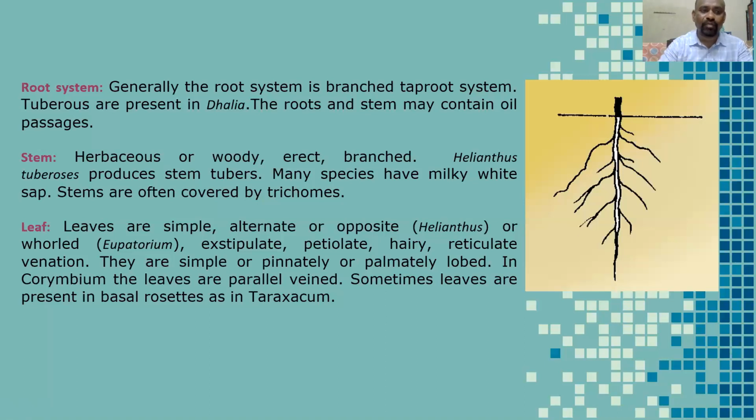Next, leaf. Students, leaves are simple, alternate or opposite, exstipulate, petiolate, hairy, with reticulate venation. They are simple or pinnately or palmately lobed.